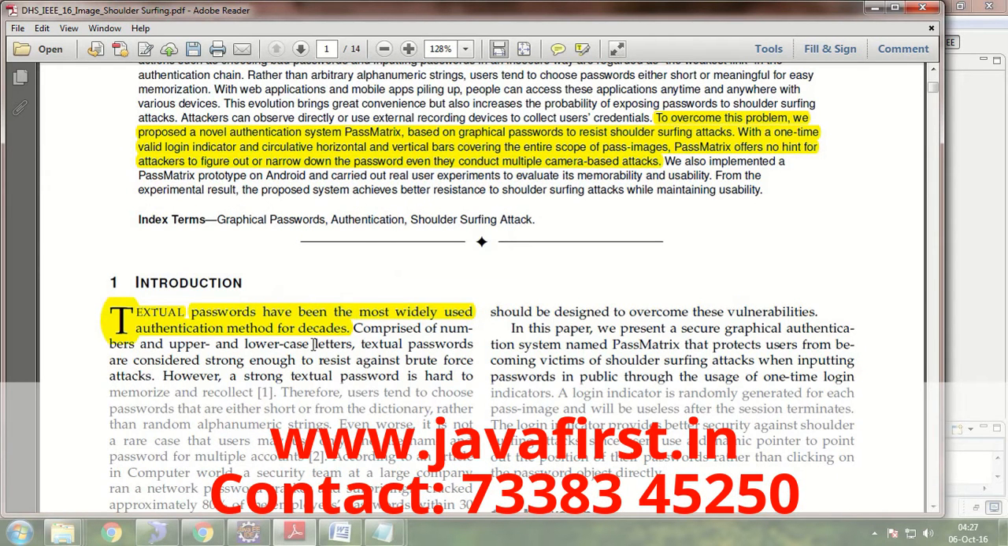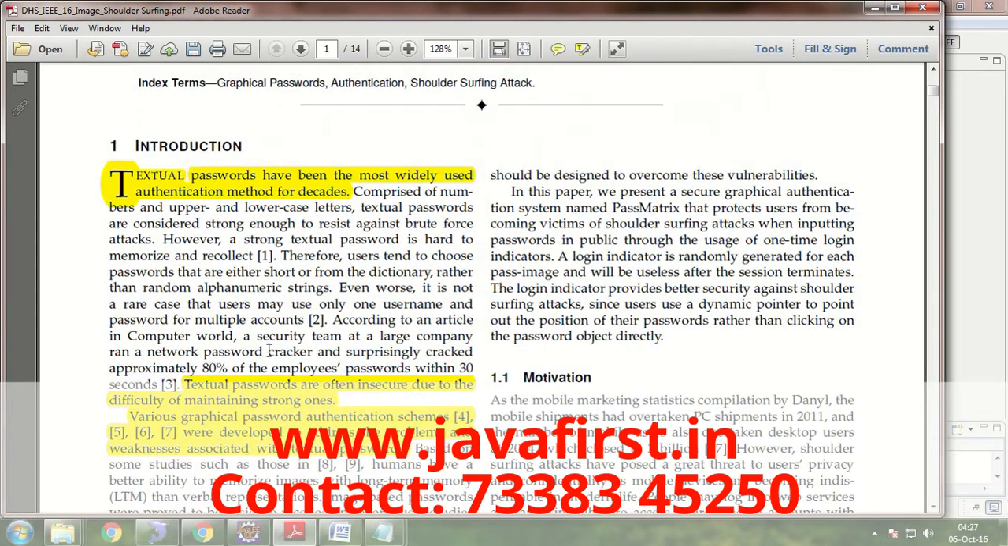Textual passwords have been the most widely used authentication method for decades. Textual passwords are often insecure due to the difficulty of maintaining strong ones. To overcome this, various graphical password authentication schemes were developed to address the problems and weaknesses associated with textual passwords.